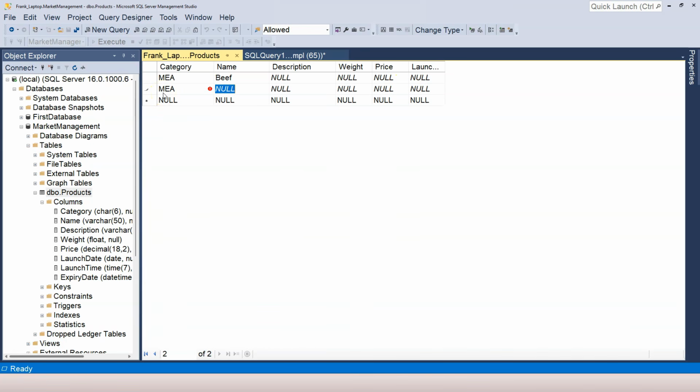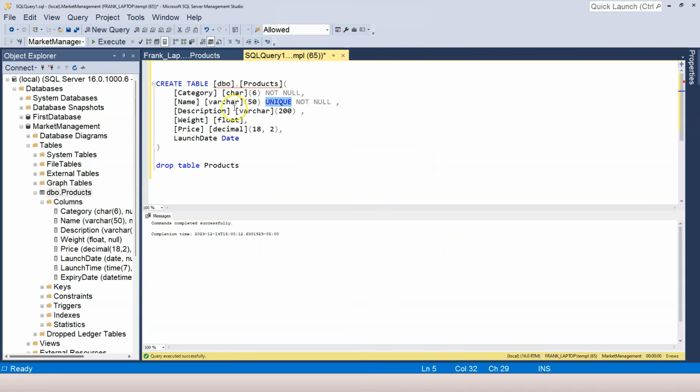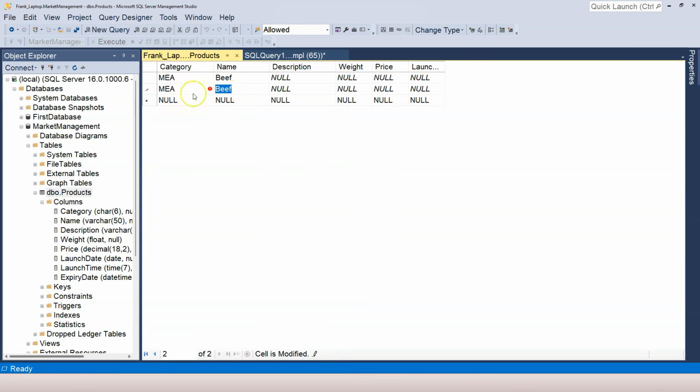Now, if I try to enter beef into it again, watch what's going to happen. So click out, and immediately you see this violation of unique key. So when we apply a unique constraint to a column, SQL Server creates a unique key, and this unique key is used to enforce the uniqueness constraint on the column. So therefore, we cannot store this data. Now, if I change this to, let's say, pork, and I click out, both beef and pork are stored in the table. That's the unique column constraint.